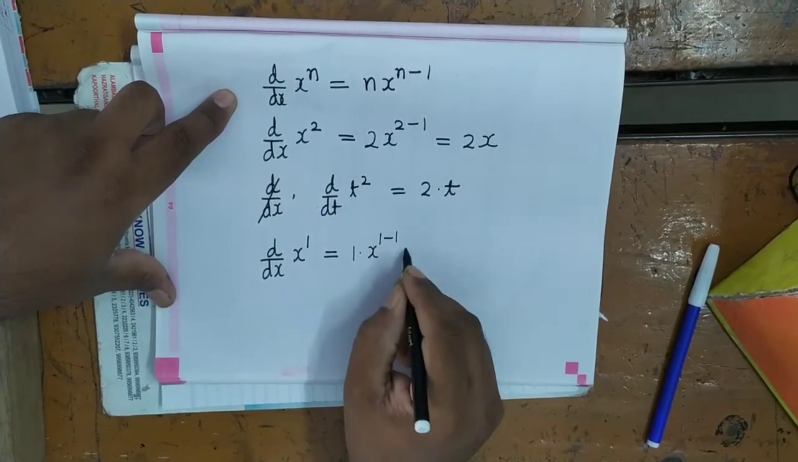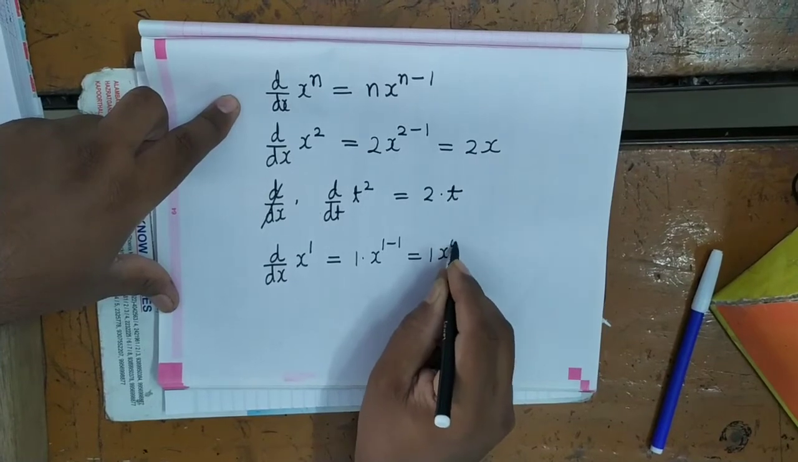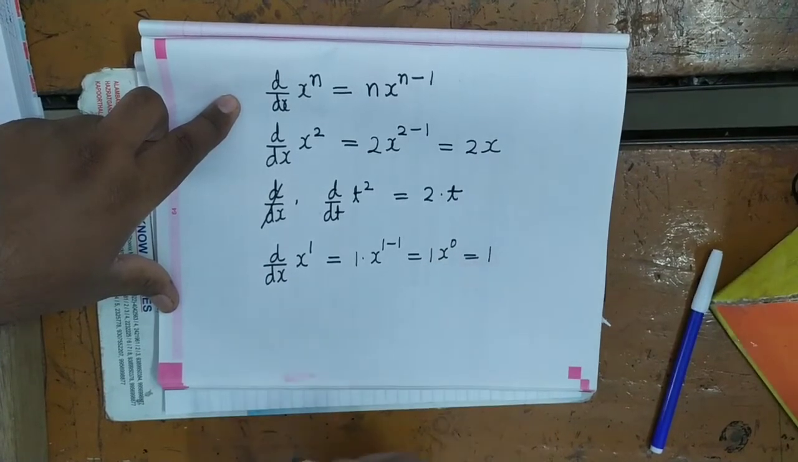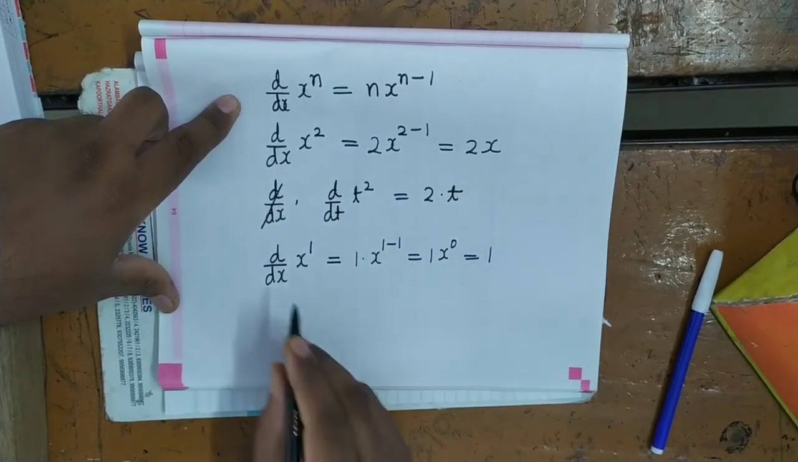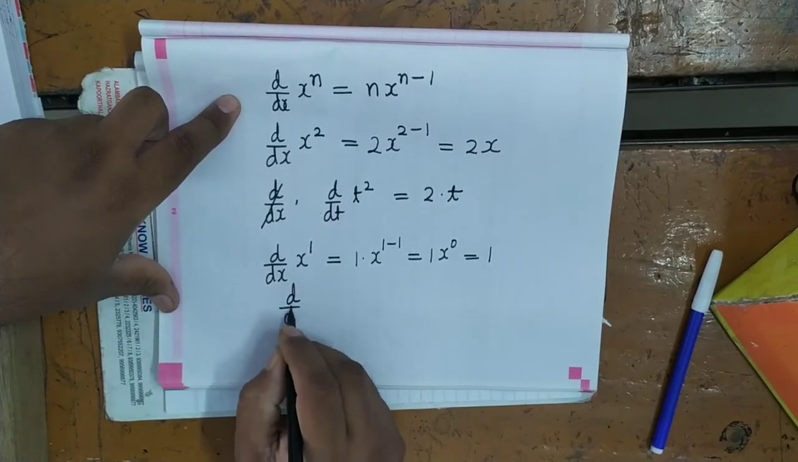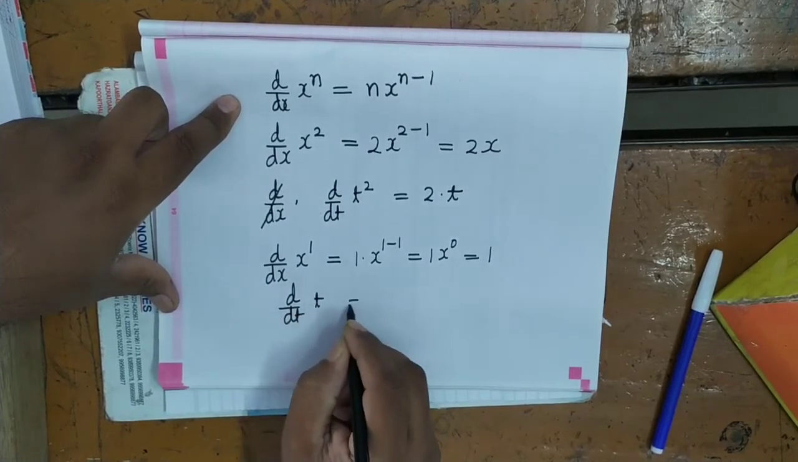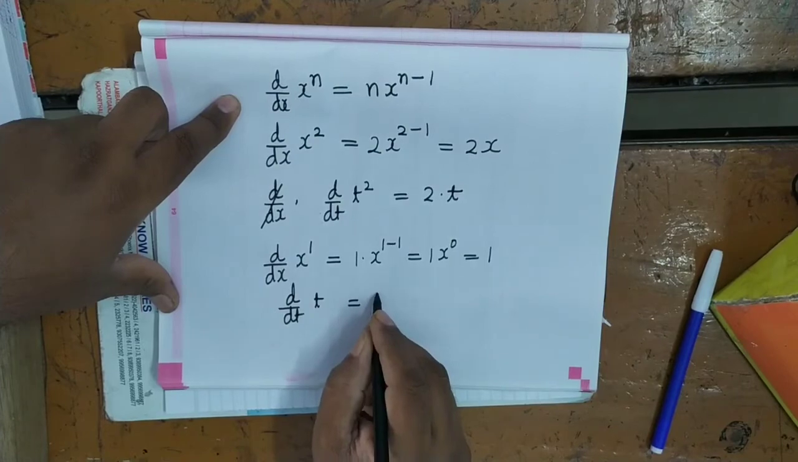1 minus 1, that is equal to 1. So in the same way, d by dt of t will be equal to 1.